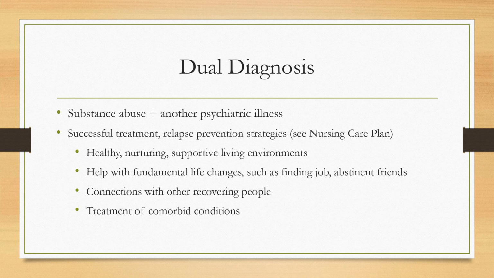Studies have shown that successful treatment includes key elements of a healthy, nurturing, supportive living environment, assistance with fundamental changes like finding a job and abstinent friends, connections with other recovering people, and treatment of comorbid conditions.